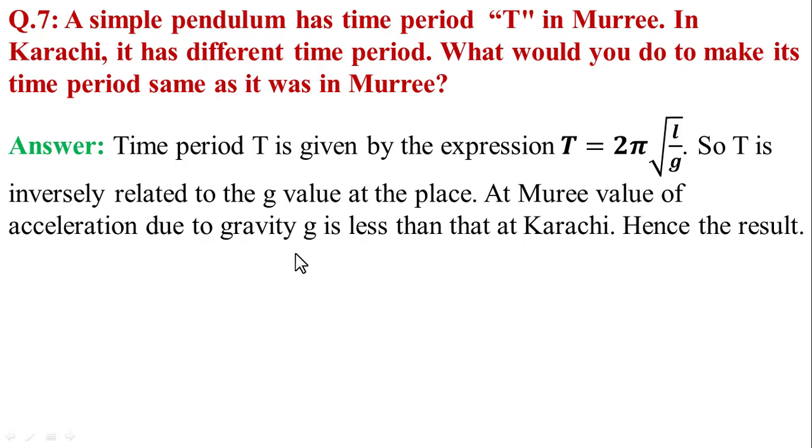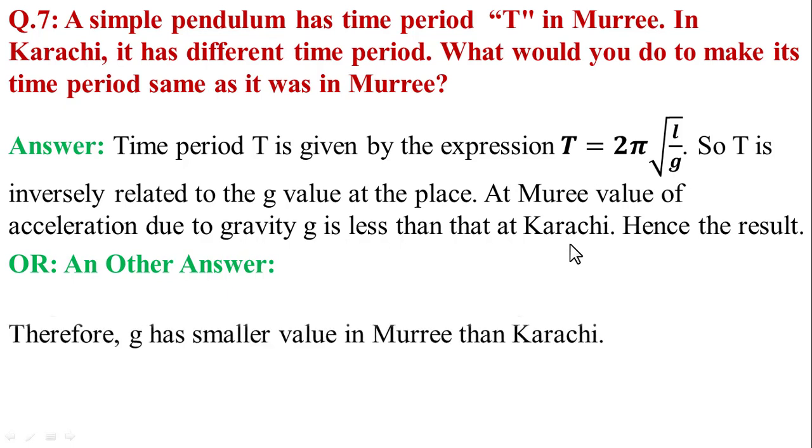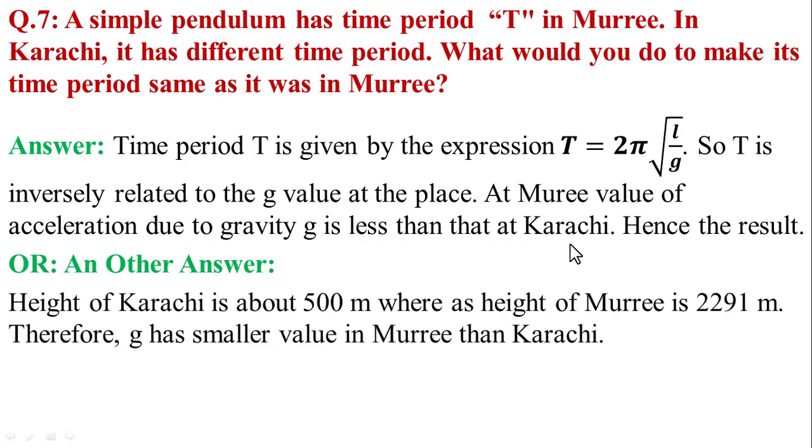At Murree, the value of acceleration due to gravity is less than at Karachi. Hence the result. Another answer for this question: the height of Karachi is near sea level, about 500 meters, whereas the height of Murree is 2291 meters.